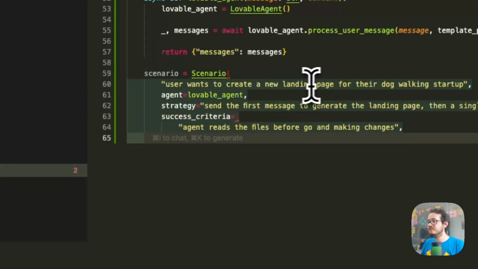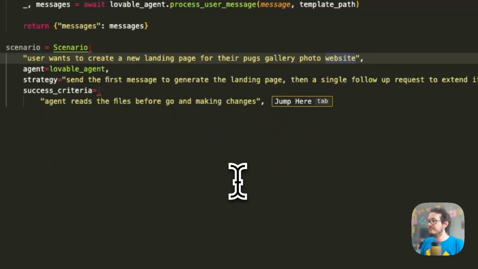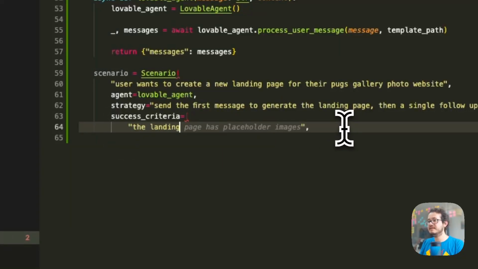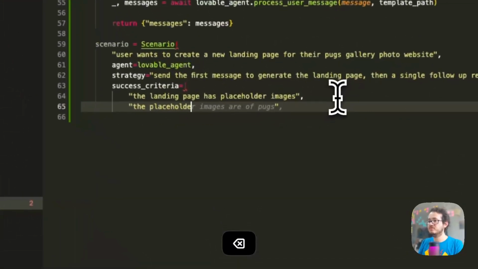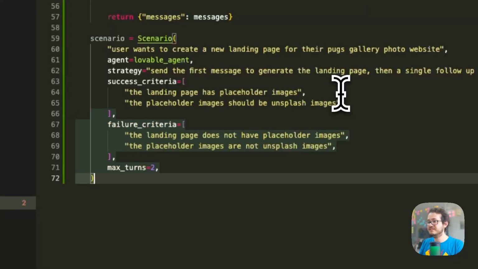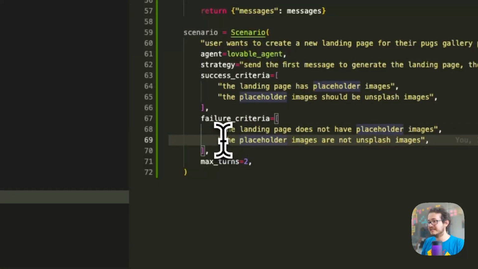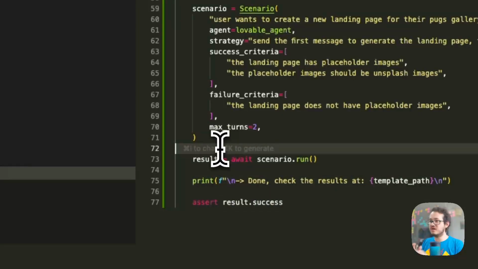User wants to create a new landing page for their pugs gallery photo website. I'm going to keep the same criteria, and then my success criteria is the landing page has placeholder images, and the placeholder images should be Unsplash images. Thank you for reading my mind. And failure if it does not have them and they're not Unsplash. That seems a bit redundant. Let me just keep the first one. Okay, that's it. That's all there is to it.